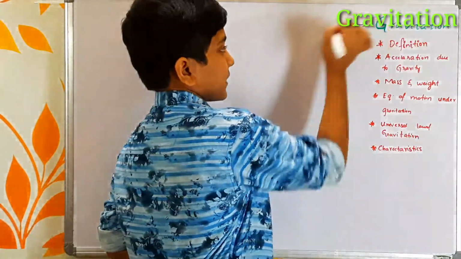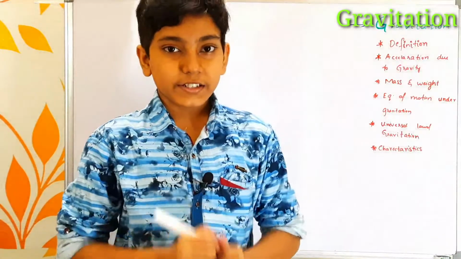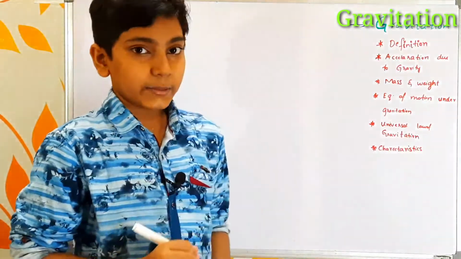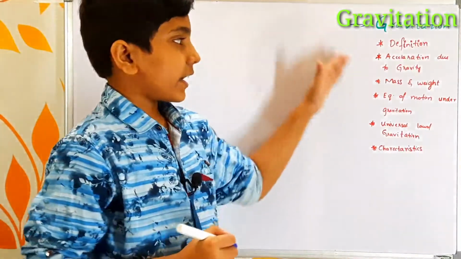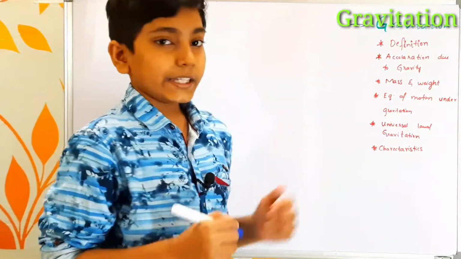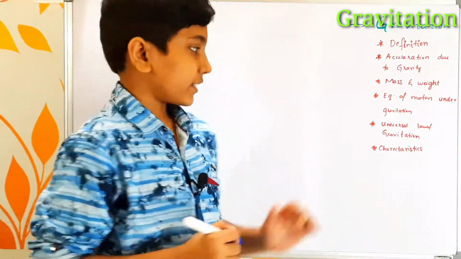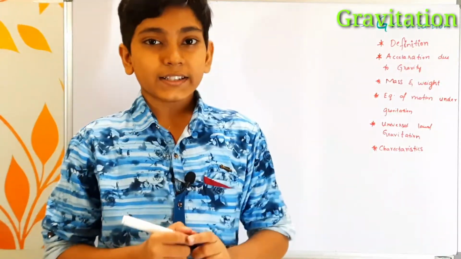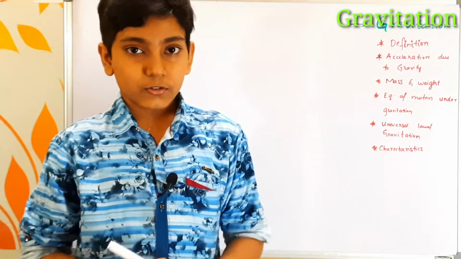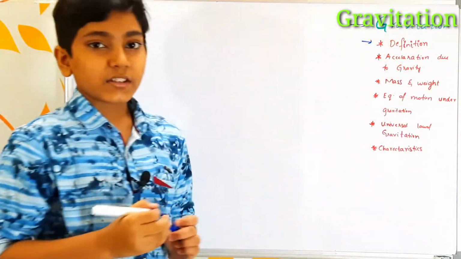Under gravitation, in this class, we are going to discuss all these topics in detail. First, let us look at their names: the definition of gravitation, acceleration due to gravity, the difference between mass and weight, the equations of motion under gravitation, the universal law of gravitation, and finally the characteristics of the gravitational force. First, let's begin with the definition of gravitational force.